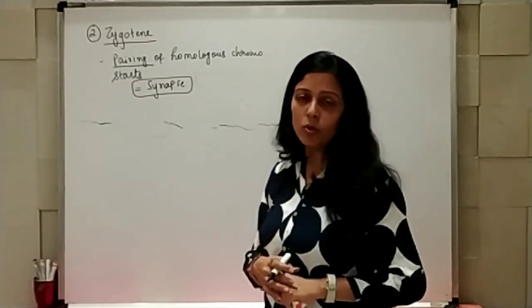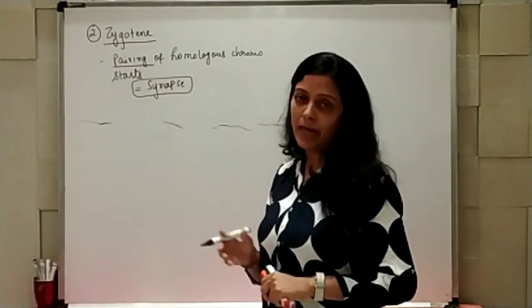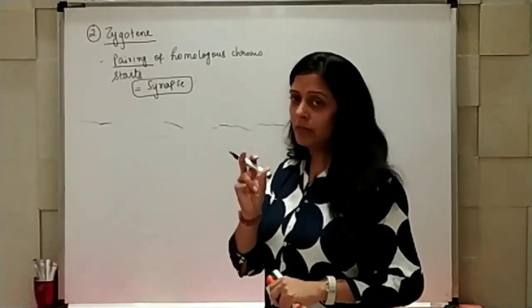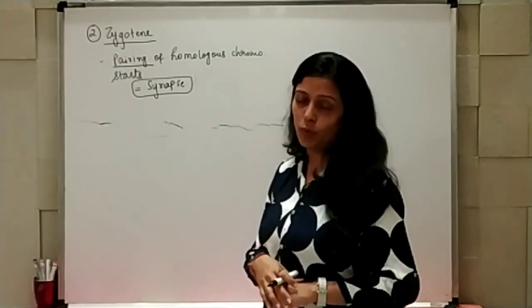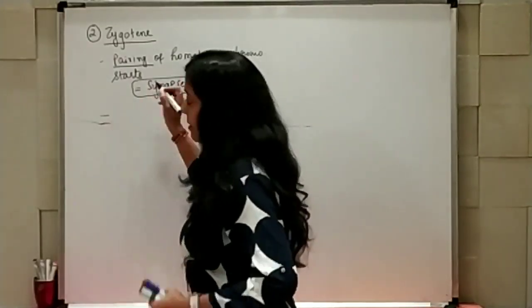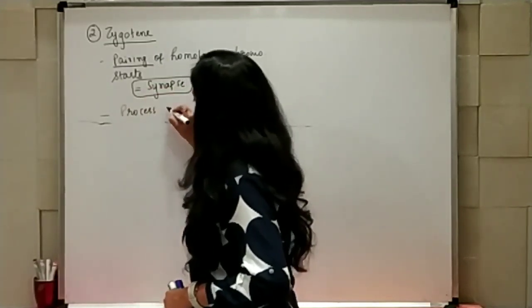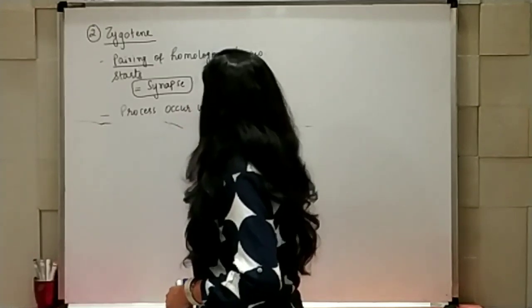Telocentric are not present in human beings, but the other chromosomes start forming pairs, and that process is known as synapsis. And this process occurs very fast, and due to that I can say that the process occurs in zipper manner.